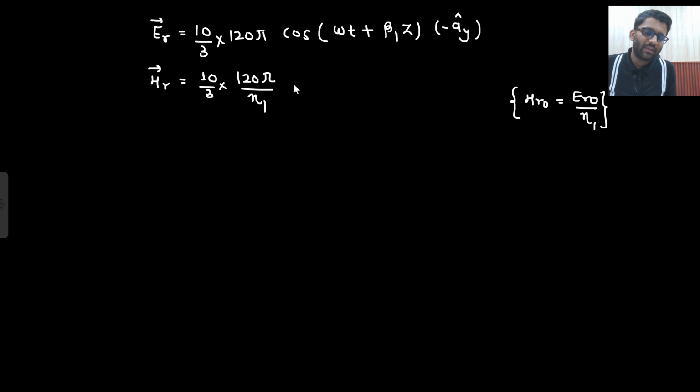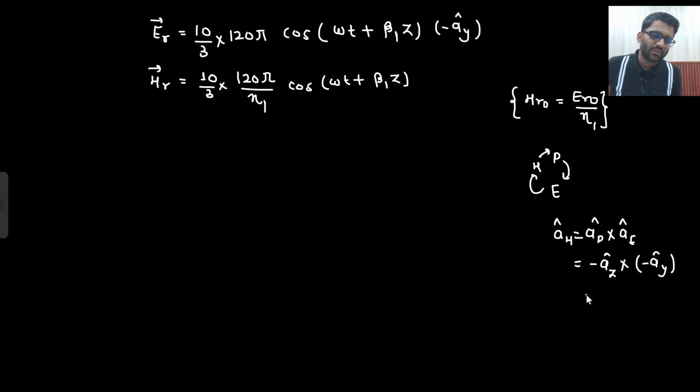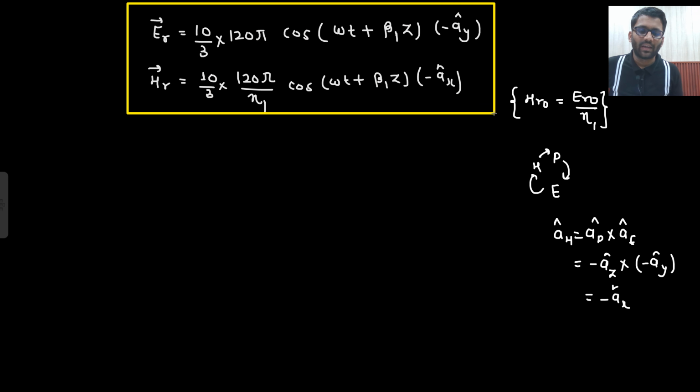So this is divided by eta 1, and then this will be copied as it is because the wave is propagating in minus z direction. Now how will I write down the direction of H? So what do I know? P is equal to E cross H. Without even any formula, I am writing down the direction of H now. So what will be my AH? AH will be AP cross AE. What is my AP? AP is minus AZ cap. And what is my AE? Minus AY cap. So Z cross Y will give me minus AX cap. Okay, so this is the ER and HR expression you are getting.